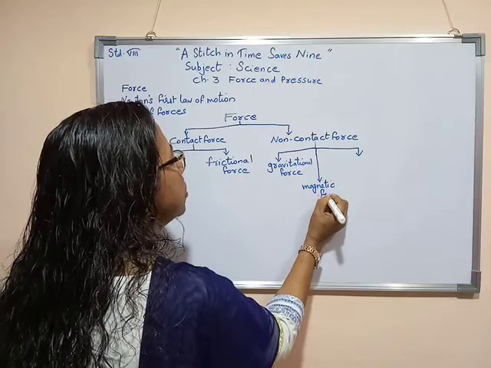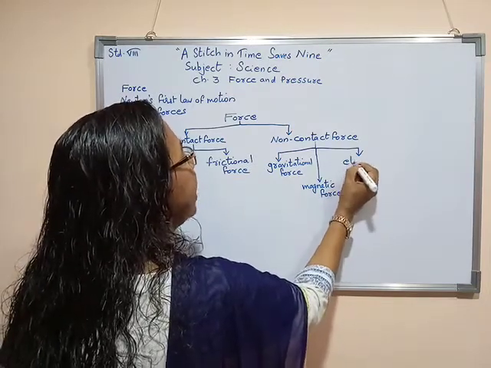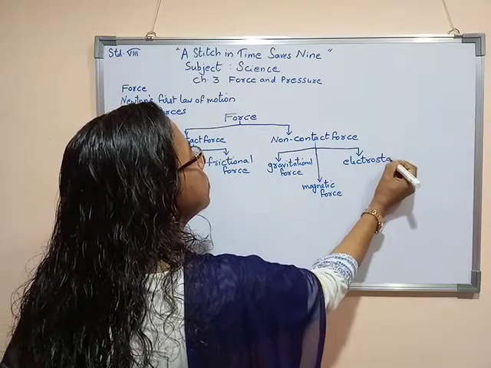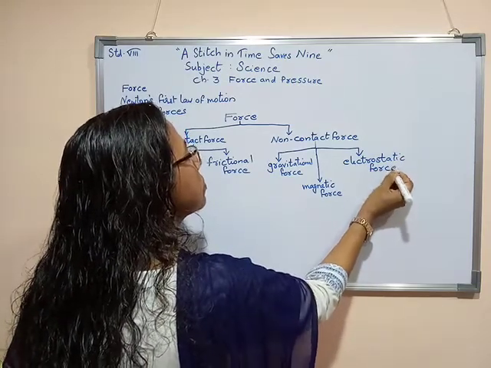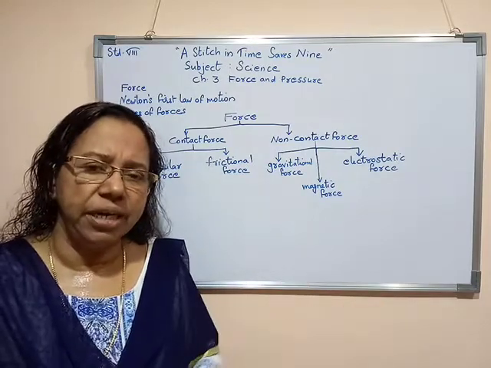The third one is known as electrostatic force. What is gravitational force? I had already explained that before.